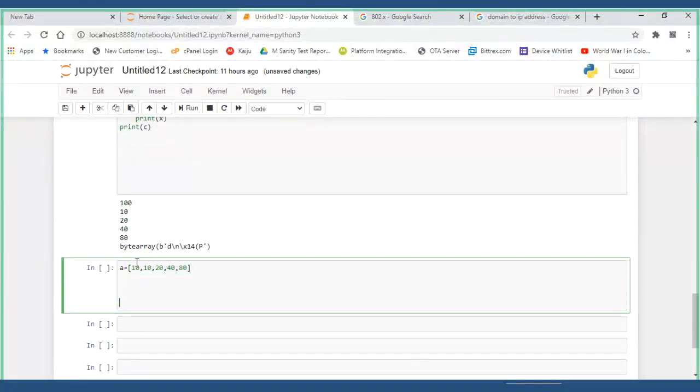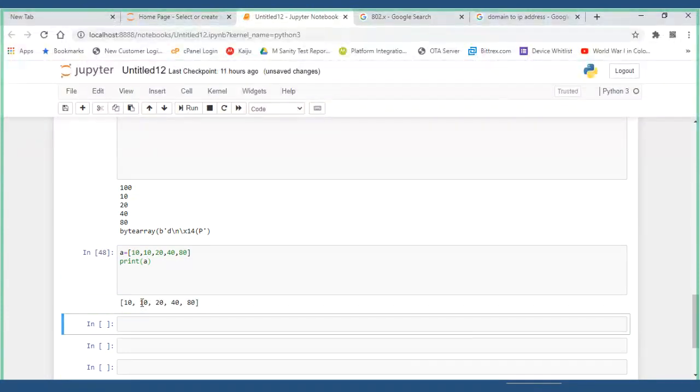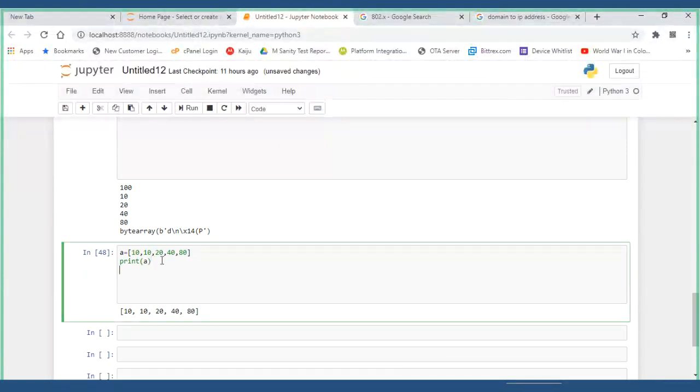First, what is the first characteristic? Is duplication allowed or not? Print A. I'll run it. Duplications are allowed because I got all the values, whatever I have given. Now, second characteristic, you tell me what is that? Heterogeneous.